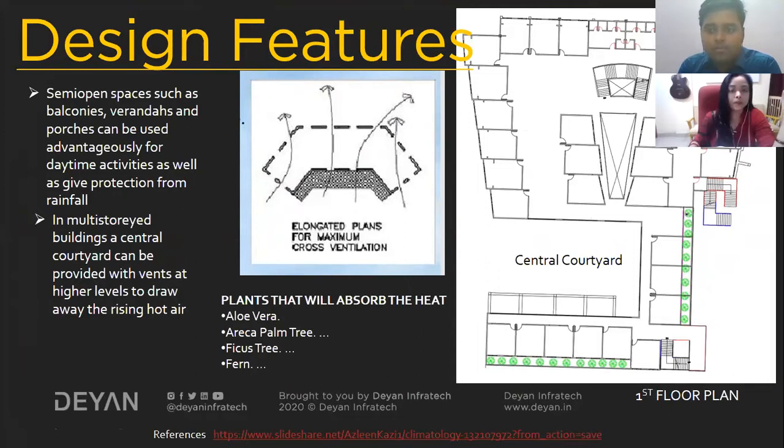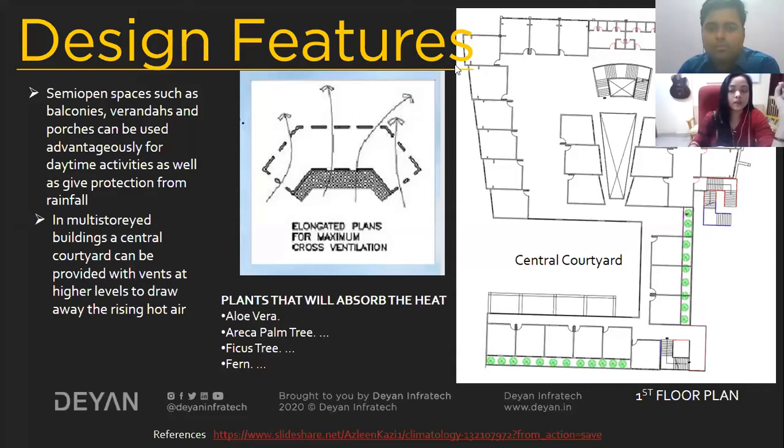Okay. Yeah. So here again, semi-open spaces such as balconies, verandas, and porches can be used advantageously for daytime activities as well as to give protection from rainfall. In my case, you have seen these long corridors in the form of balconies. They can also work as balconies, and on the ground floor they are working as verandas. So all these features have to be included in your design. And in multi-storied buildings, a central courtyard can be provided with vents at higher levels to draw away the rising hot air. So that is what I have done.